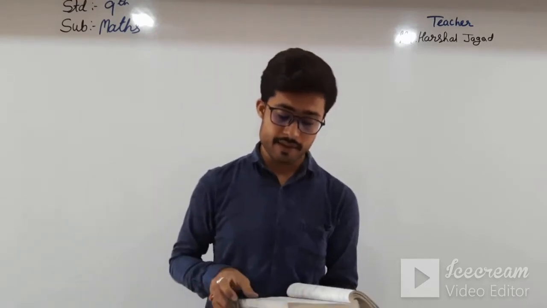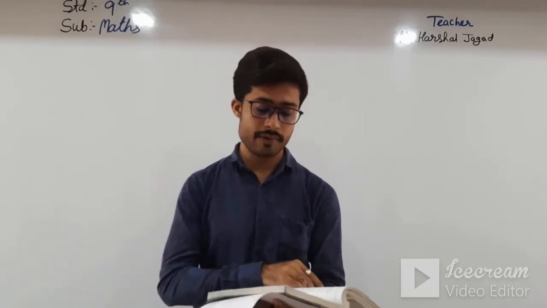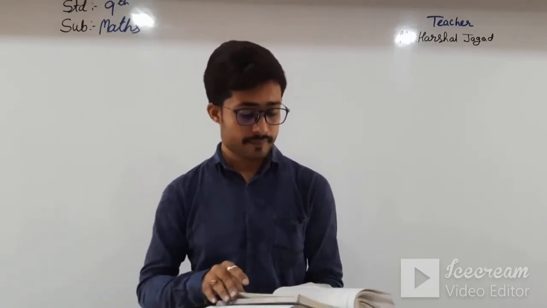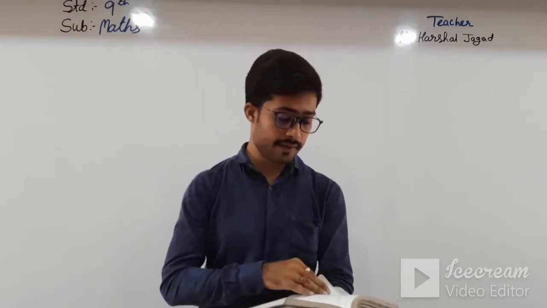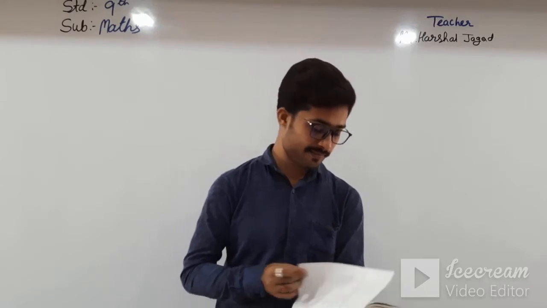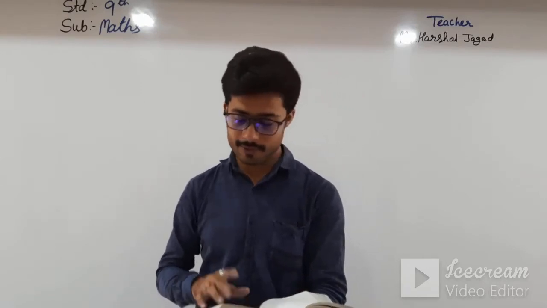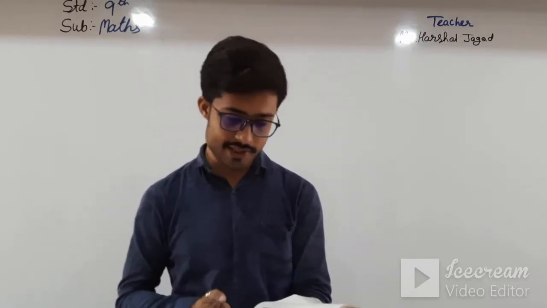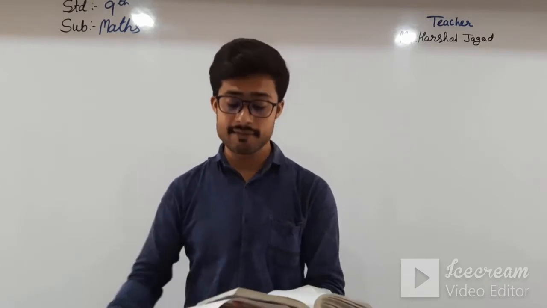On which page number, students? Who will be first to tell me? No one, because I can't hear. Okay, students. Moving further, Heron's Formula, chapter number 12, is on page number 197.